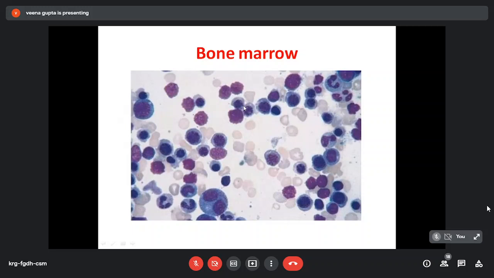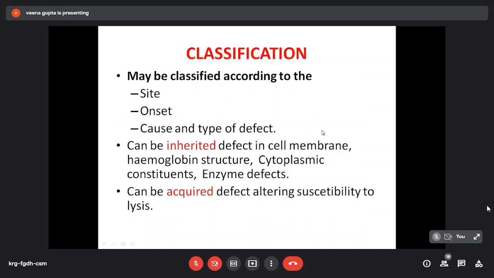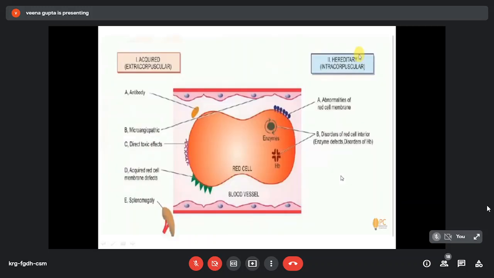These are the erythroblasts. Normally the M:E ratio is 3 to 1, but it may be reversed. So hemolytic anemia may be classified according to the site of hemolysis, intravascular or extravascular, onset of hemolysis, acute or chronic, cause and type of defect. The defect can be inherited, a defect in the cell membrane, hemoglobin structure, cytoplasmic constituent or enzyme defect. Or the defect can be an acquired defect which alters the susceptibility to lysis. Today we will concentrate on acquired defects of RBCs.